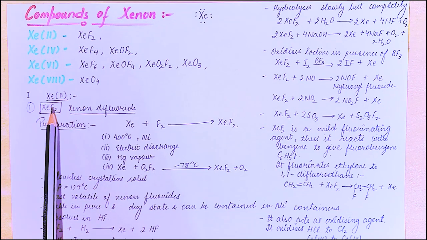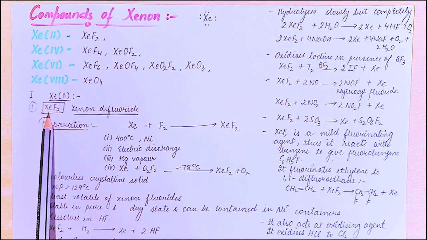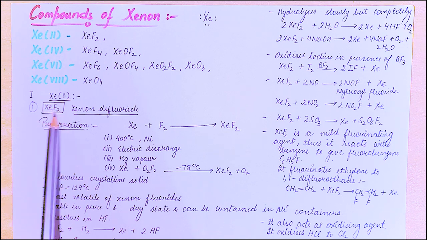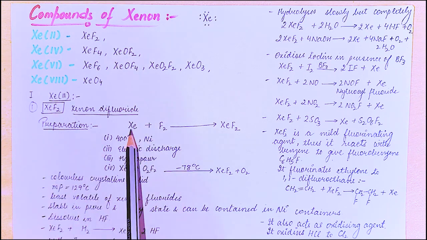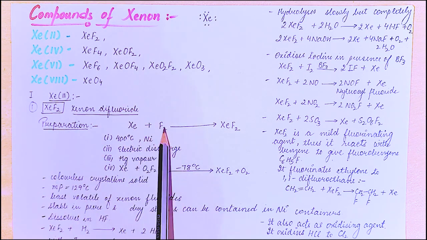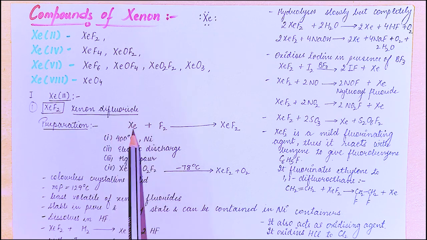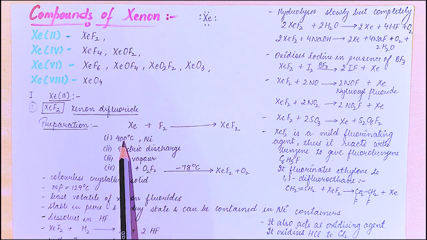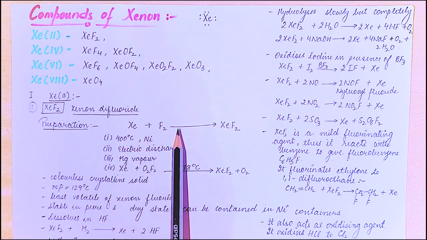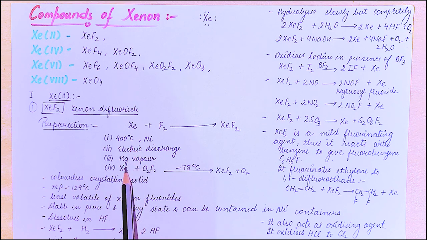The compound which is in the +2 oxidation state of xenon is XeF2, that is xenon difluoride. How do we prepare it? Xenon plus fluorine. When fluorine reacts with xenon, it forms xenon difluoride. So what are the conditions? There can be 4 conditions. We can do this in 4 different conditions.